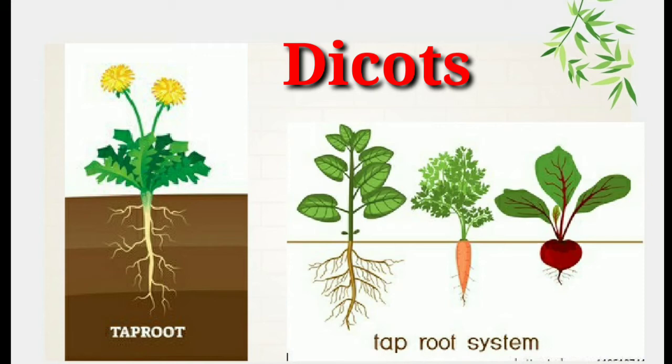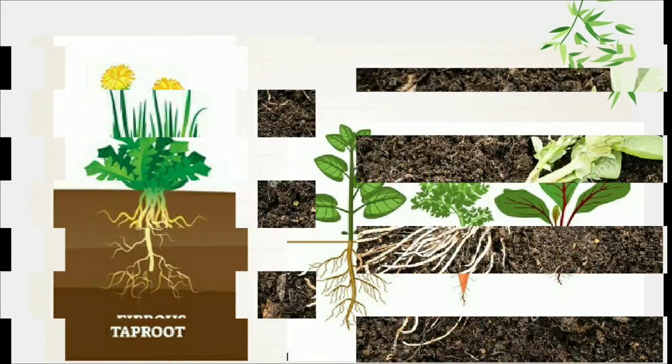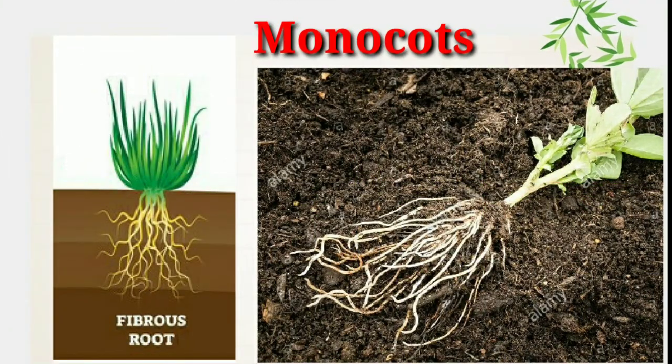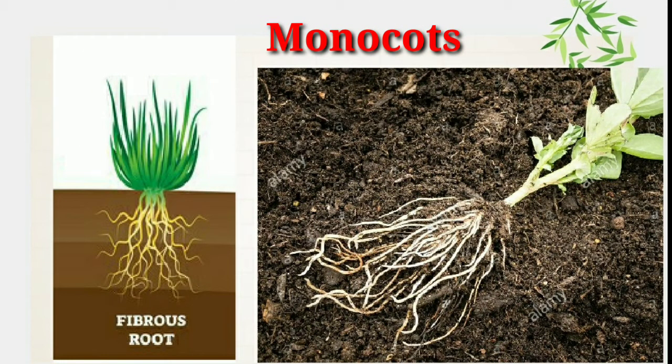Whereas in monocotyledonous plants, the root system is fibrous root. Now what are fibrous roots, children? As you can see on your screen, it is usually formed by thin, moderately branching roots growing from the stem. The fibrous root grows horizontally in all directions and does not reach deep into the soil.